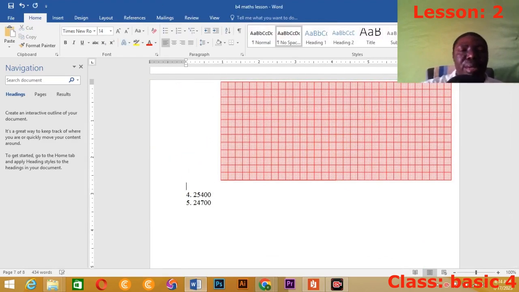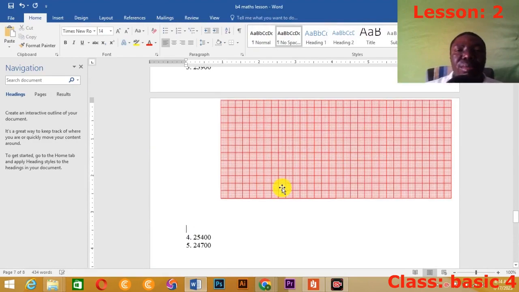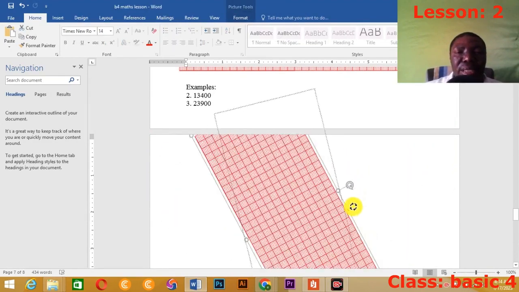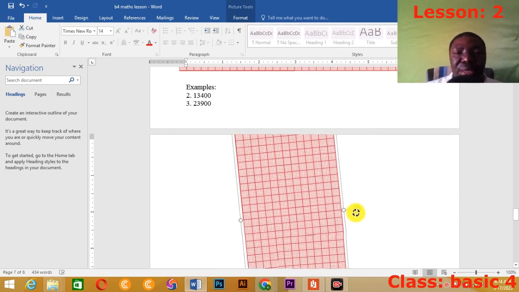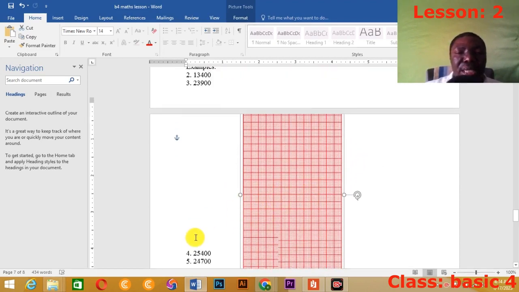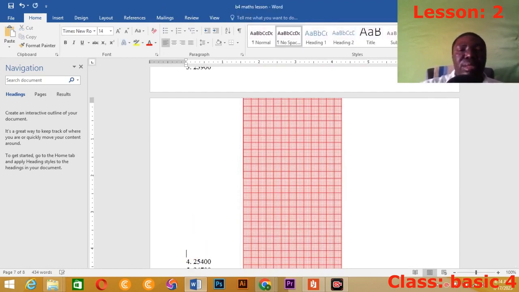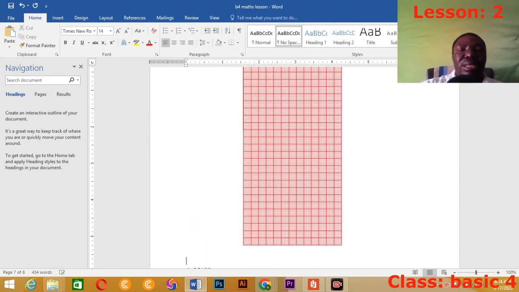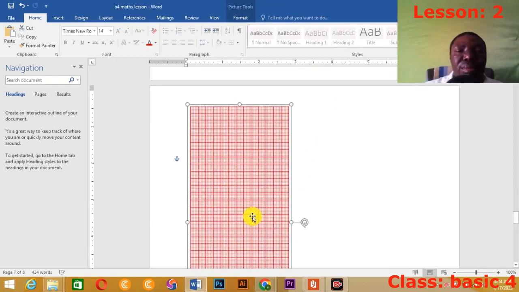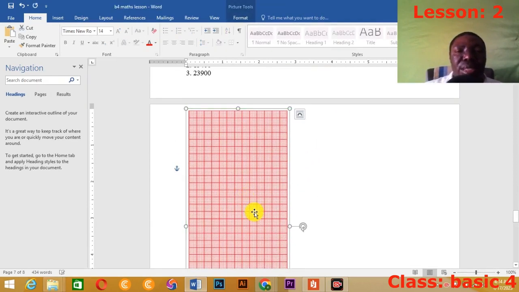Now, example 3, we are looking for 2 of the words. If you are using your graph sheet at home, it's very easy. But here I'm using a digital graph sheet, which I designed myself, so I have to make it straight. See how it is.